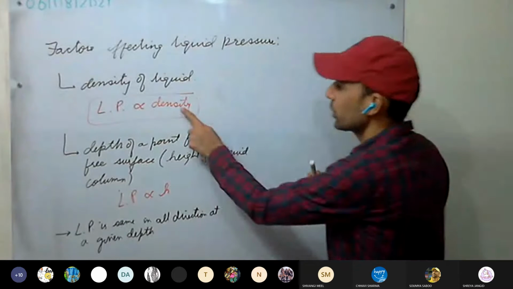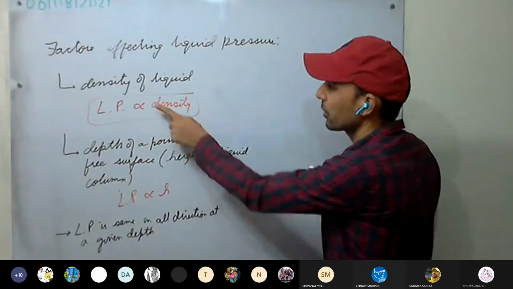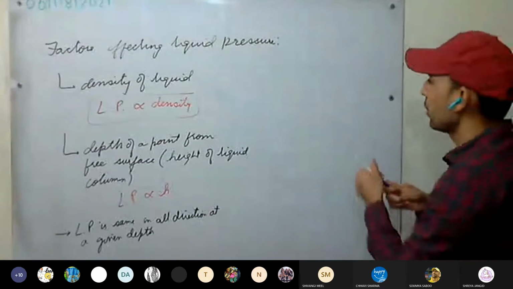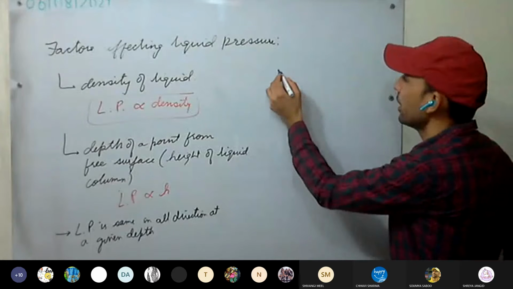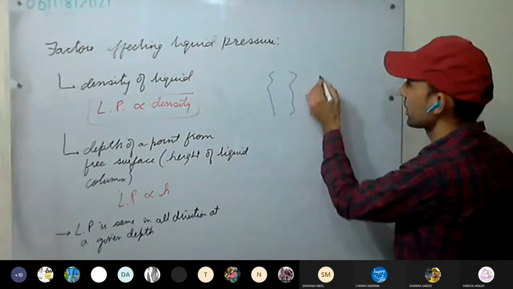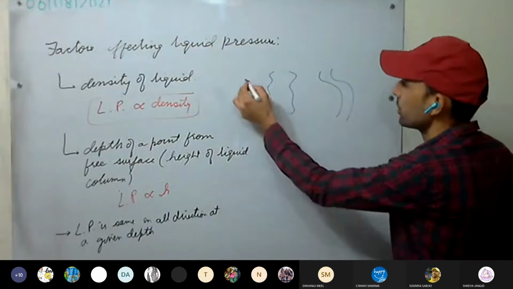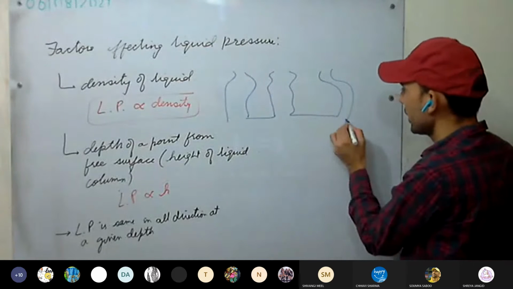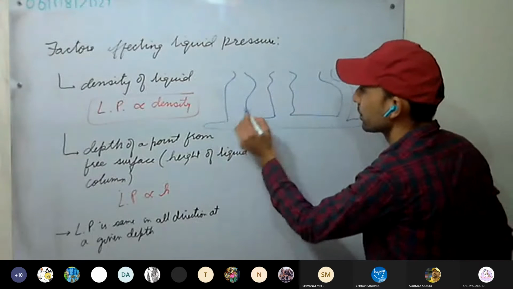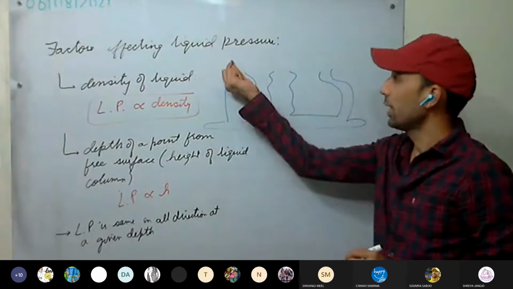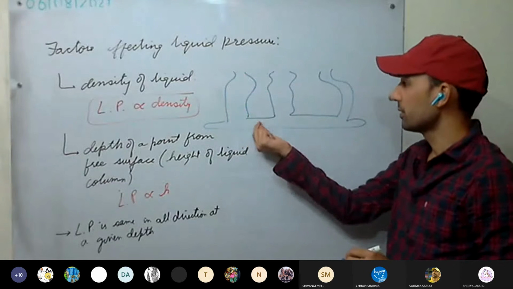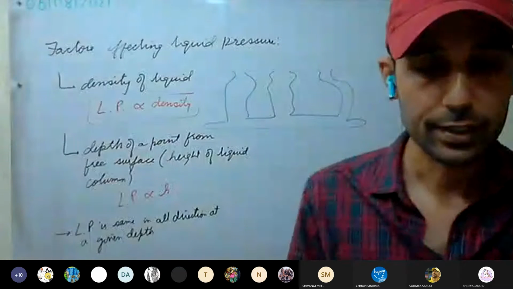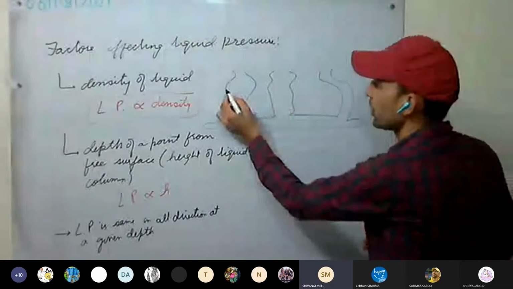Mainly these were the two points on which liquid pressure depends: density and depth. Now one more. If we take different types of containers and they are attached at the base, and you fill liquid in one container, what do you observe?